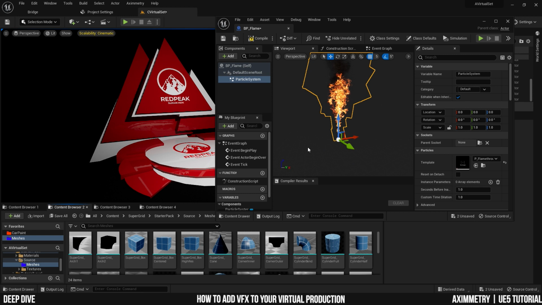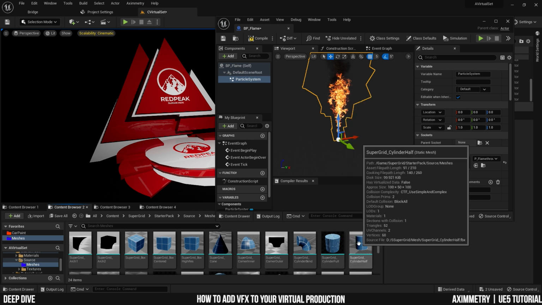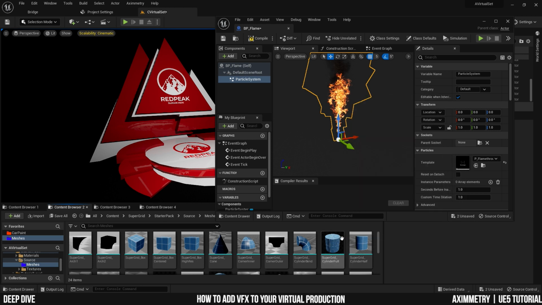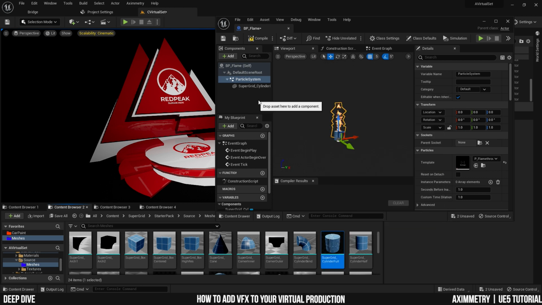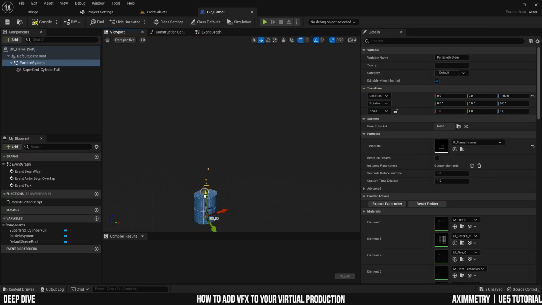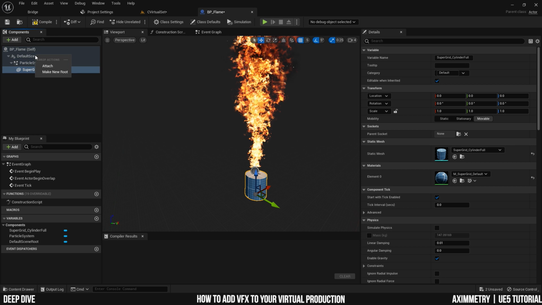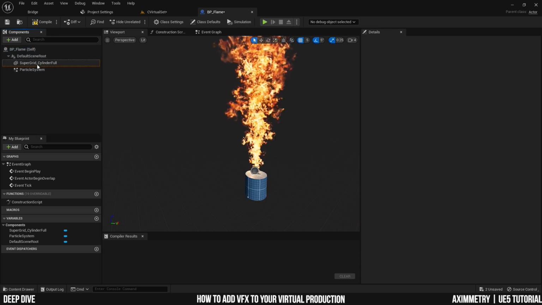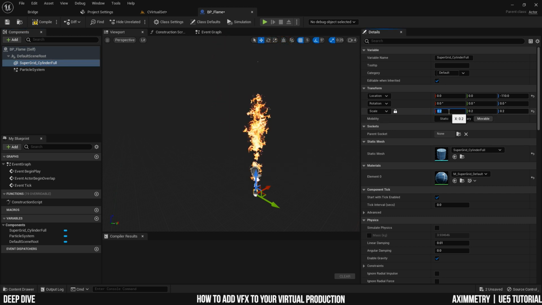Next, I'm going to add some sort of base underneath the particle system so it doesn't look like it's just spawning from thin air. And again, I'm going to be using these meshes from the Supergrid pack, which is also a free to download pack that I use to build my virtual set. I will leave a link in the description. So I'm just going to grab a cylinder here, drag it in there, and I'm going to make it really small, so it just looks like there's something spawning the particle. Maybe 0.2.